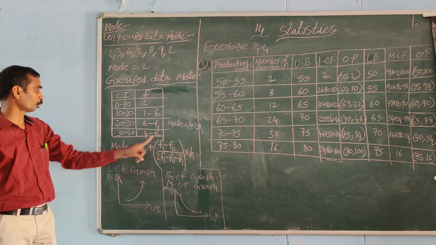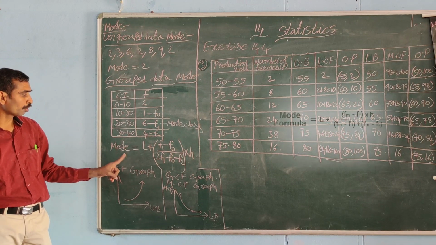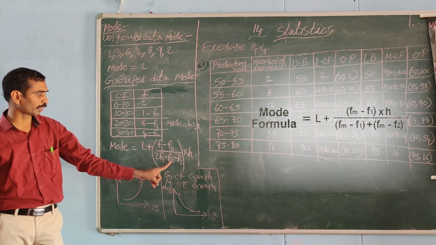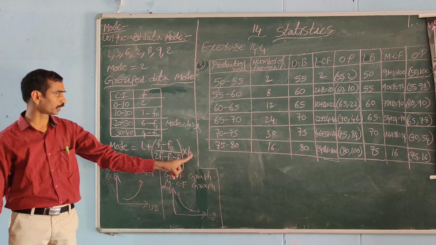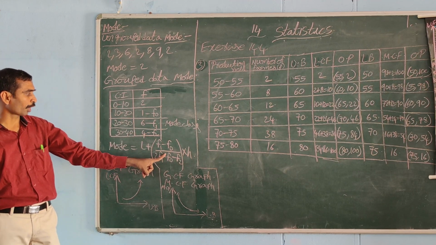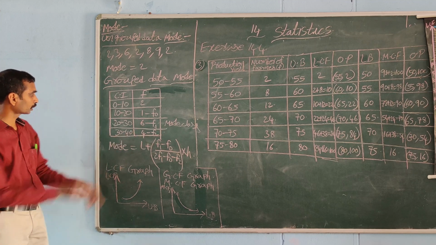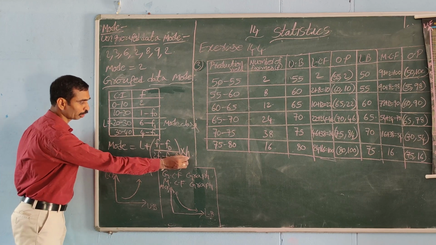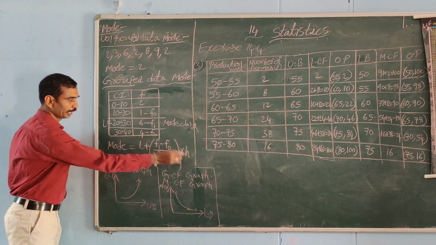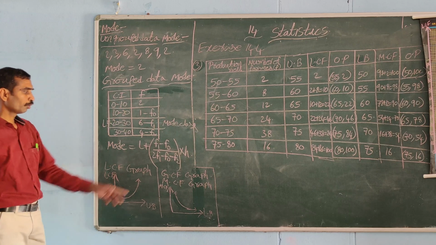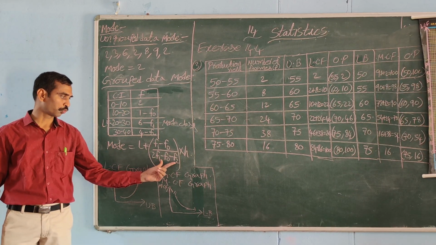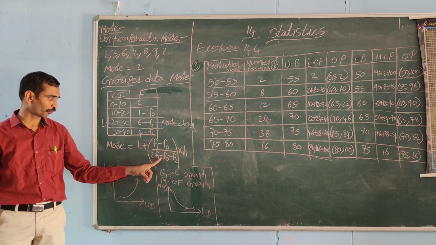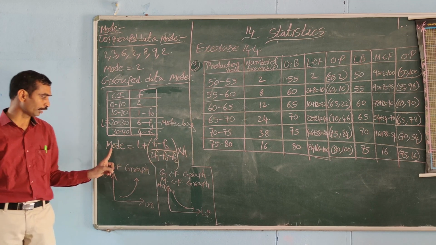These values are substituted in the formula. What is the formula for mode? Mode is equal to L plus (F1 minus F0) by (2F1 minus F0 minus F2) into H. What is L? The mode class lower boundary is L. L is equal to 20. H is the length of the class. Sometimes they will ask a 4 marks problem from mode. Using this formula, substitute all these values and simplify, then we get the mode.